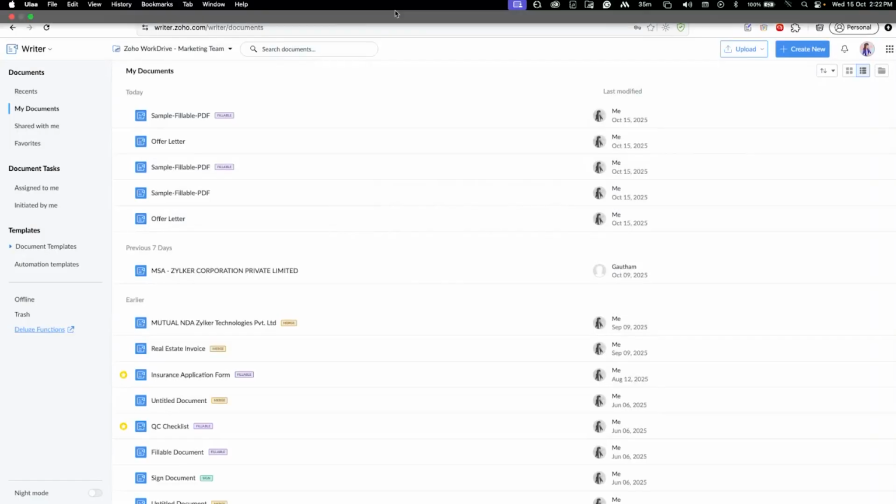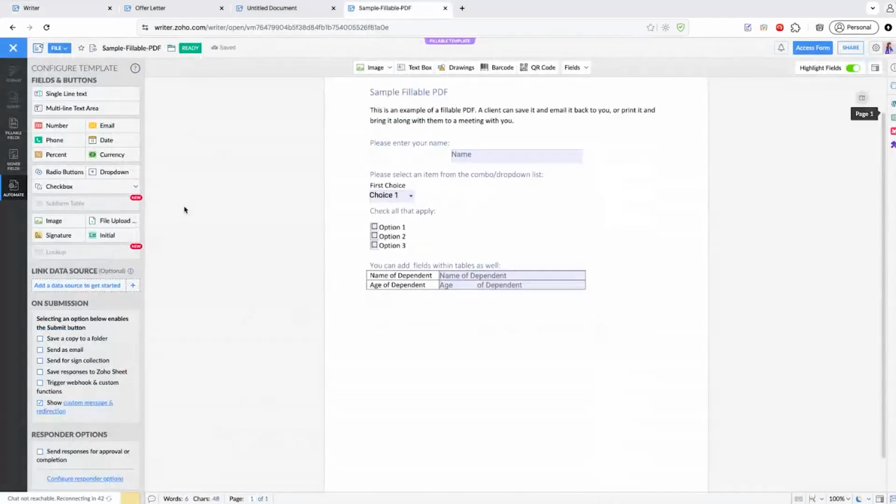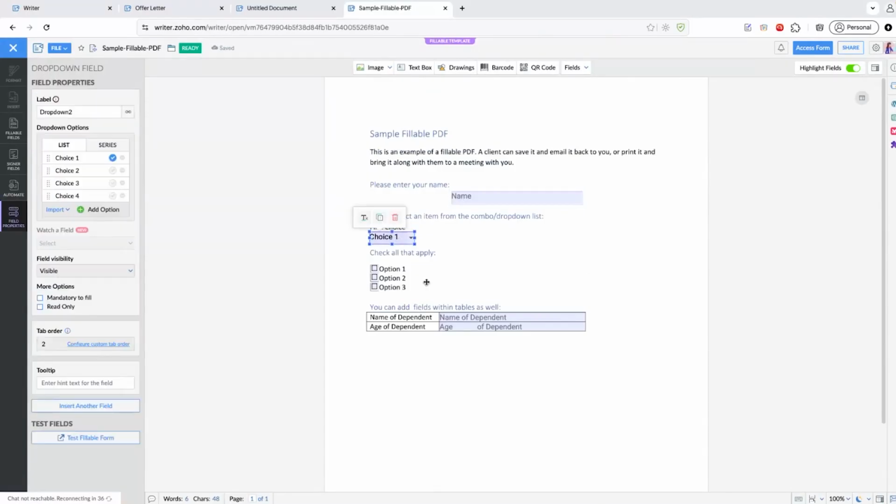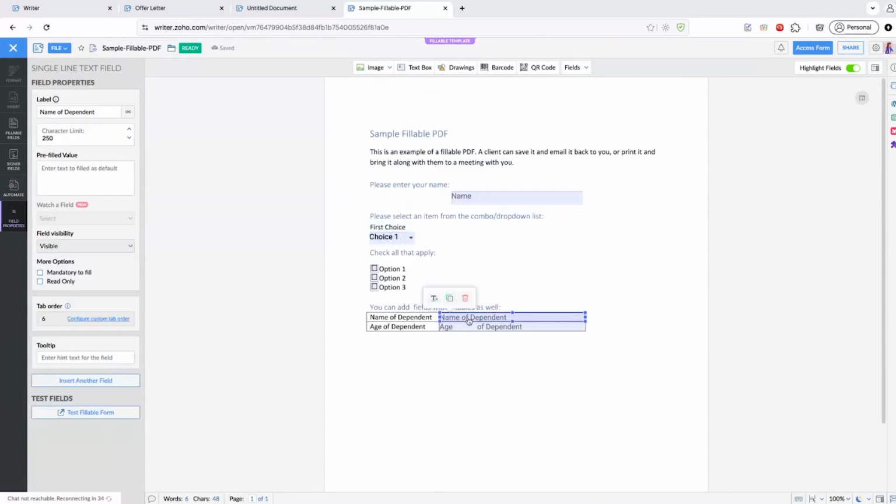I have this open here, and these are the fields available on a fillable field level option. You can see a single line field, a drop down field, a checkbox option, and other single line fields, which can be configured in several layers along with the pre-filled data, the number of text characters that has to be available, etc. All this can be covered directly within the application by making use of the fillable PDF form.